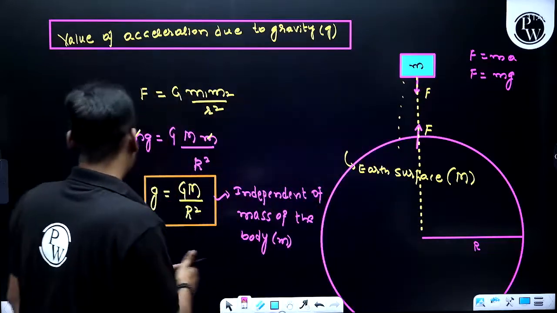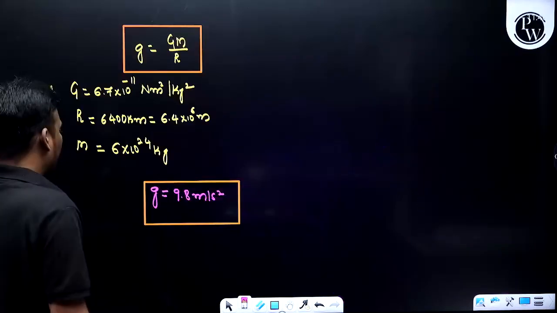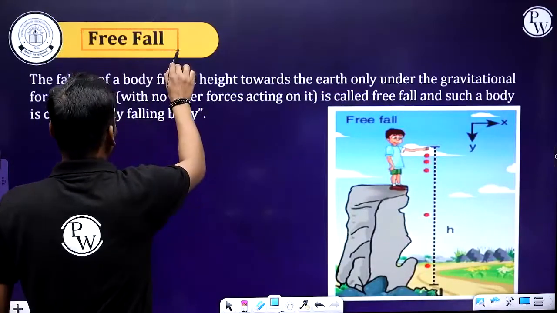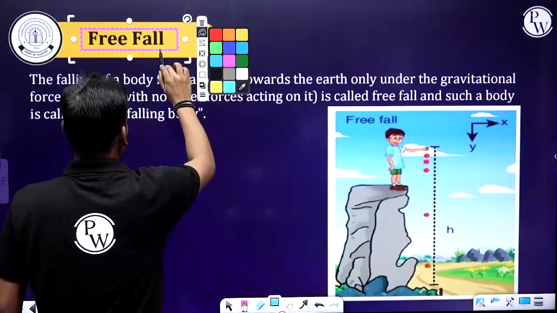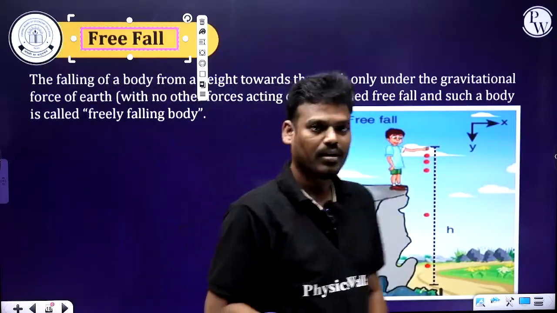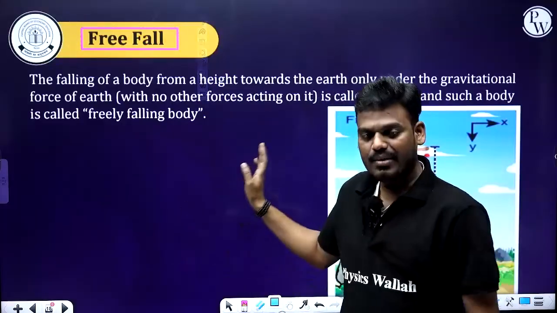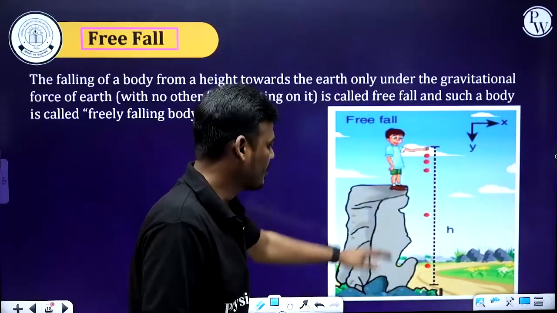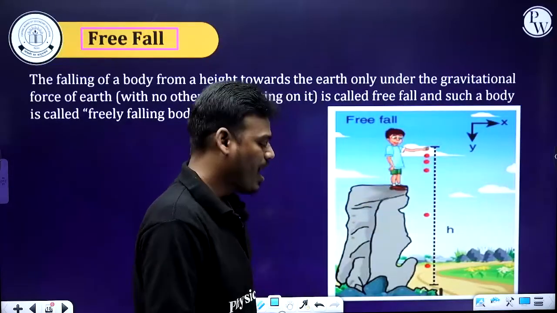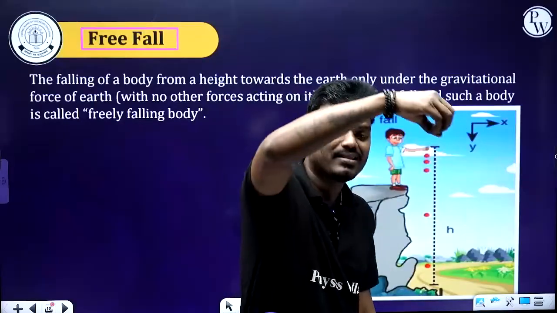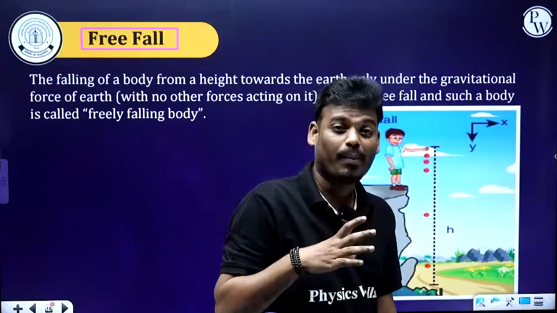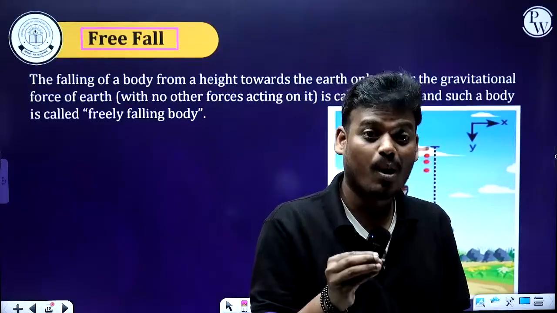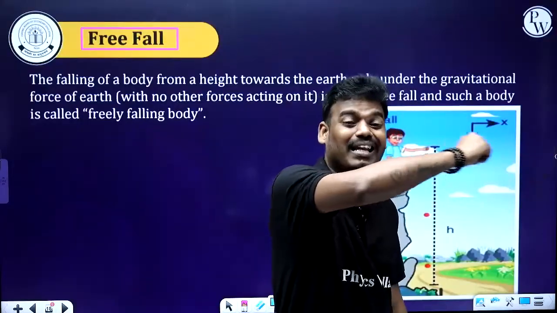Got it? So this is all about acceleration due to gravity and force due to gravity, and now free fall. What do you mean by free fall? This concept is very important for your upcoming classes, class 11th and class 12th. So here you can see one situation where a student is standing on the top of a hill, and he is just dropping, means just leaving, the object. Dropping, leaving, is not throwing. He is not throwing an object, he is just dropping or leaving it.